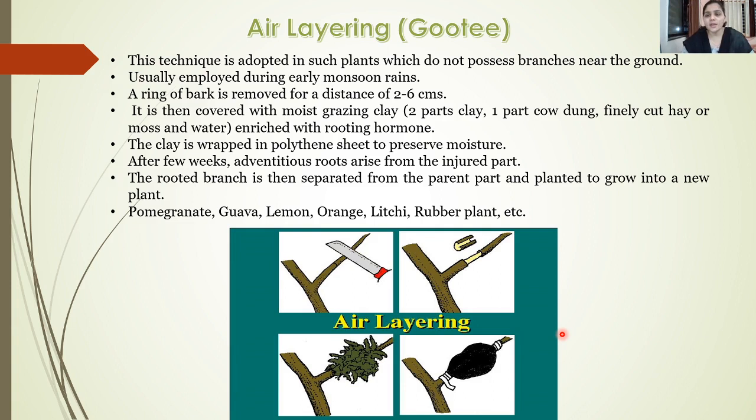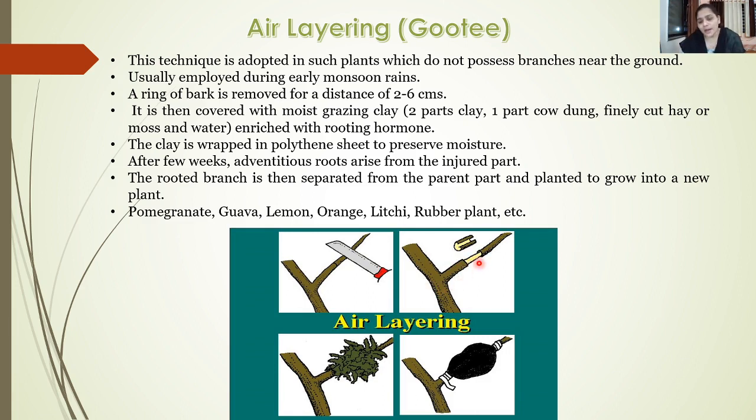Now this air layering is usually done in the monsoon rains or the monsoon season. What is done, you can see in the picture. A specific branch is selected for air layering. After the selection of the branch, a ring of bark is removed around a 2 to 6 centimeter patch. So just remove the outermost layer, which is the bark of the branch.